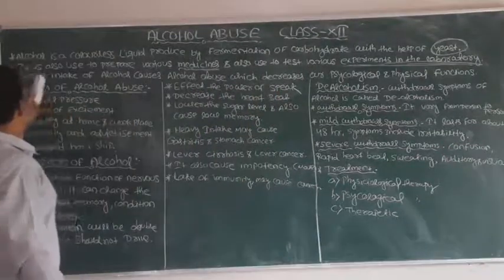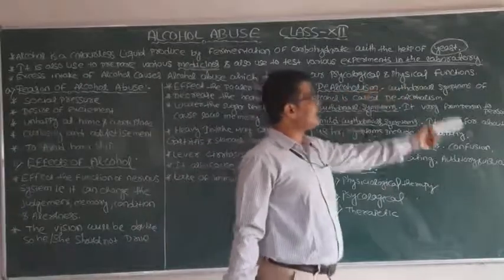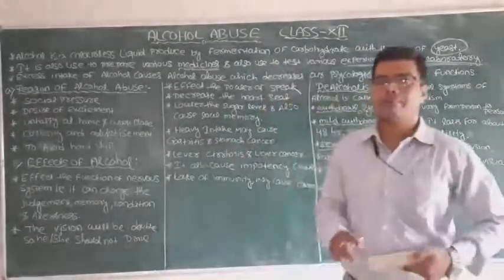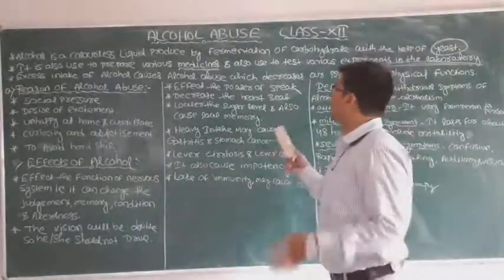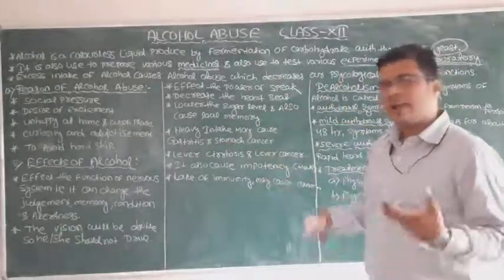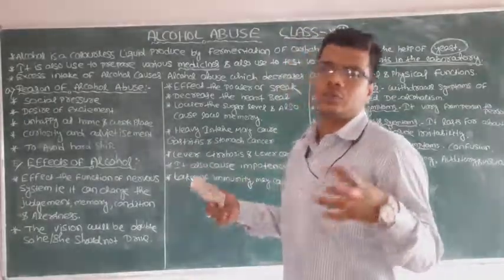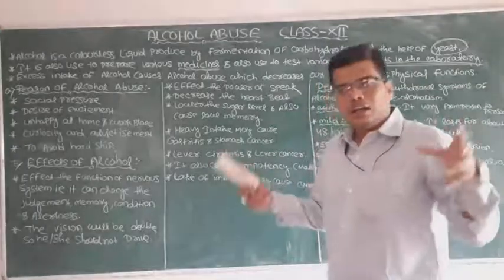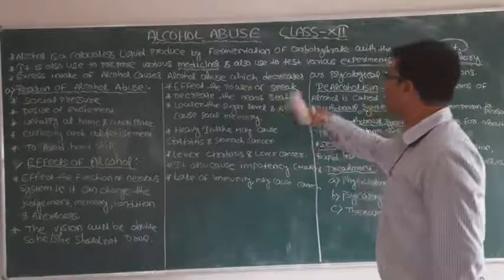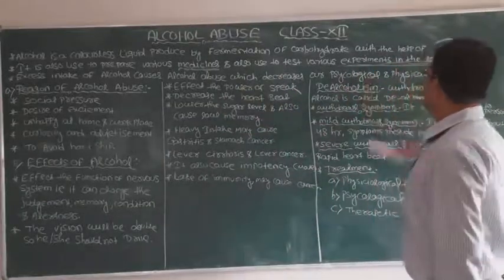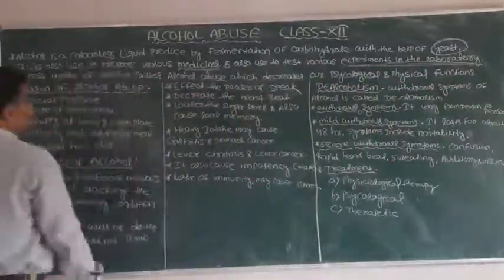Next, excess intake of alcohol may cause alcohol abuse which decreases our physiological and physical functions. If a person takes an excess amount of alcohol, then they will lose their physical ability and physical strength, and also they will lose their psychological activity, and they can talk about things which are not real. Excess intake of alcohol may cause alcohol abuse which decreases the physical and physiological functions of a healthy body. This is the introduction about alcohol.